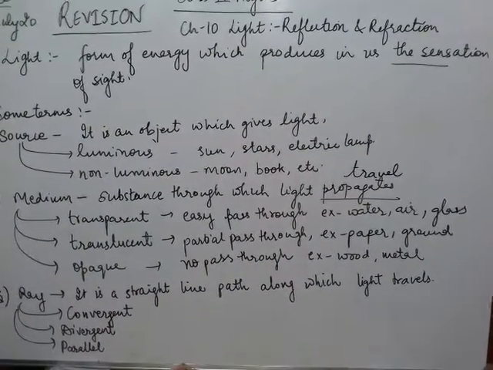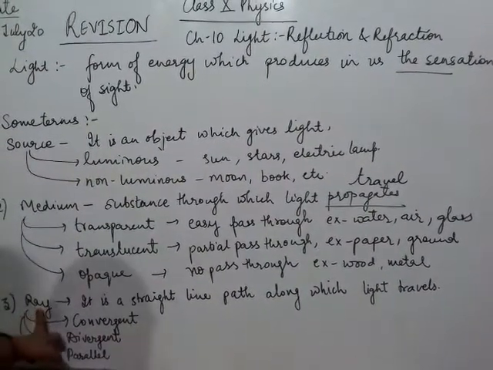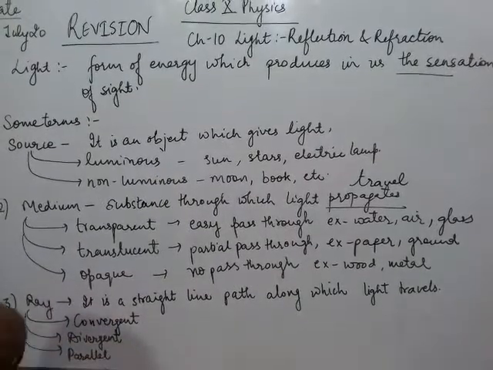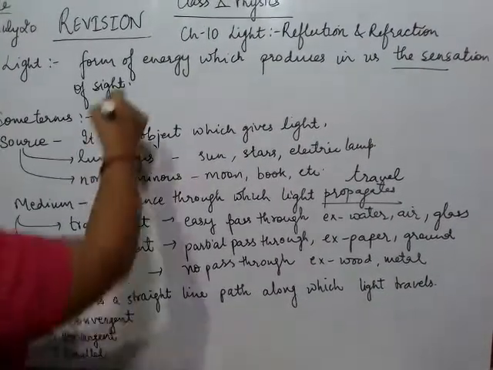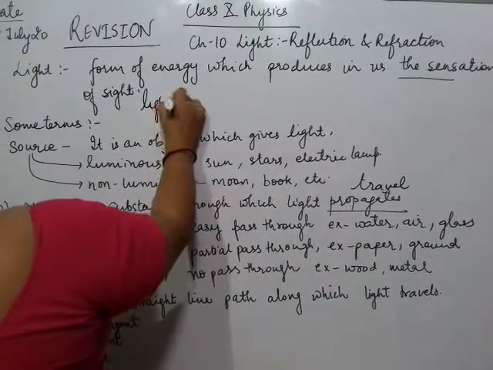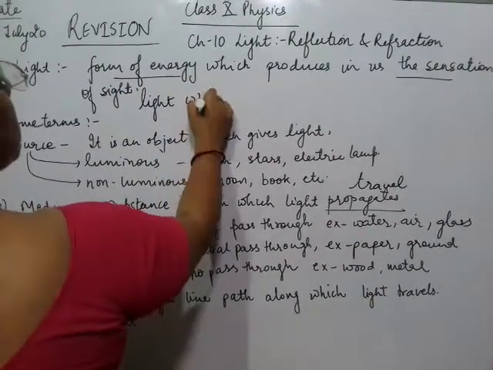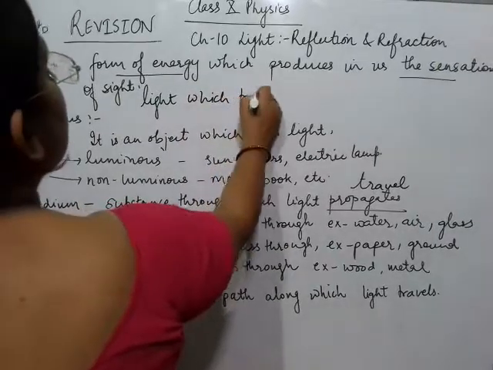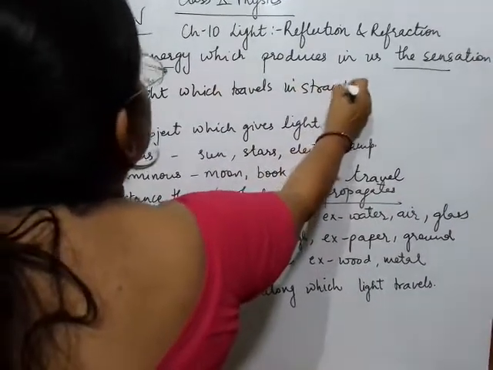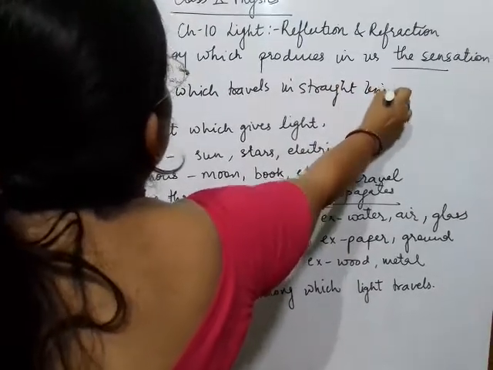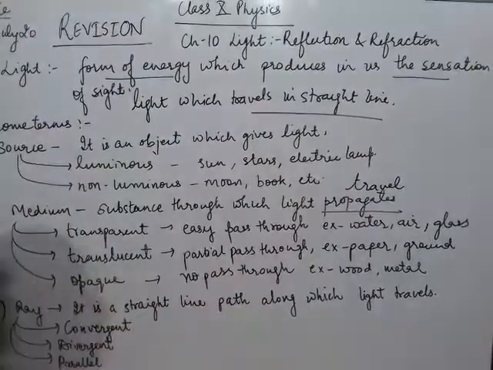Then the third important term is ray. A ray is the straight line path which light follows. Always remember, light is a form of energy which travels in a straight line always. So the path of light is a straight line.